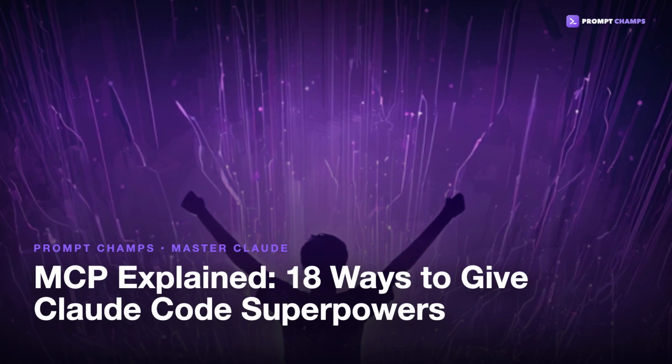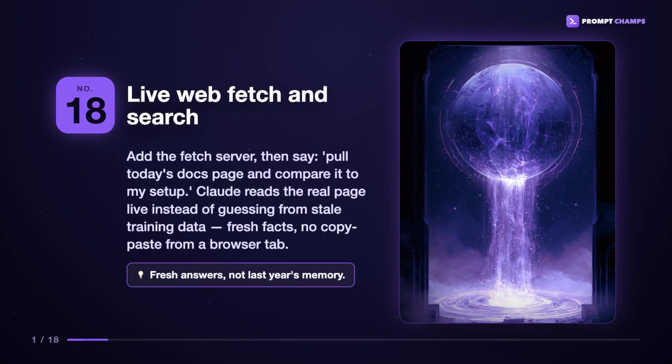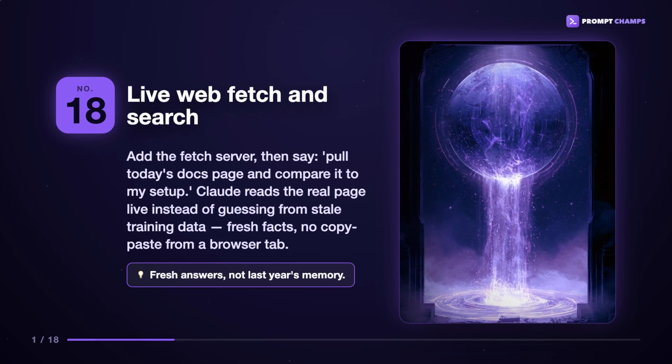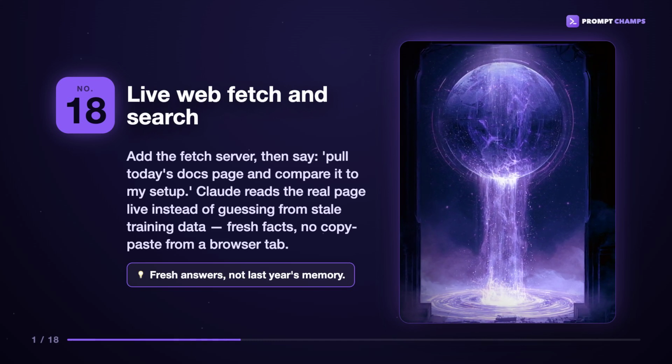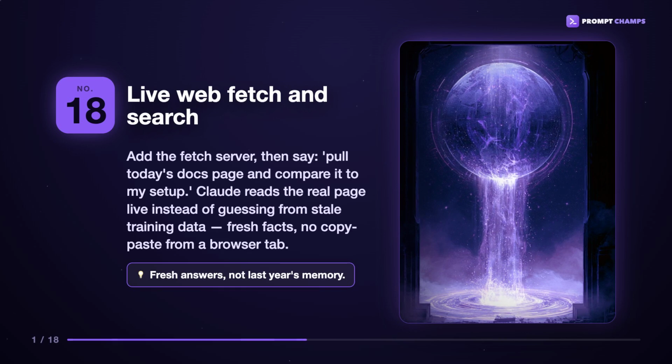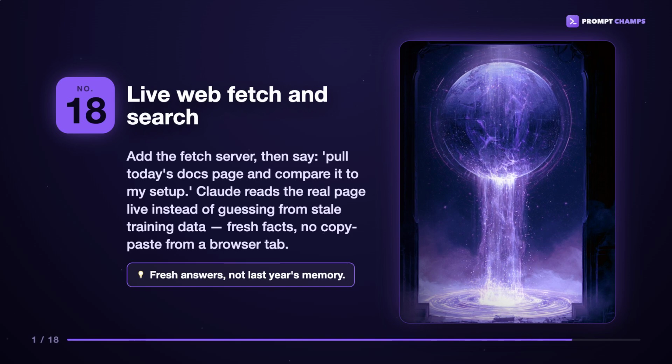Number 18 first. Number 18, live web fetch and search. Add the fetch server, then say, pull today's docs page and compare it to my setup. Claude reads the real page live instead of guessing from stale training data. Fresh facts, no copy-paste from a browser tab.